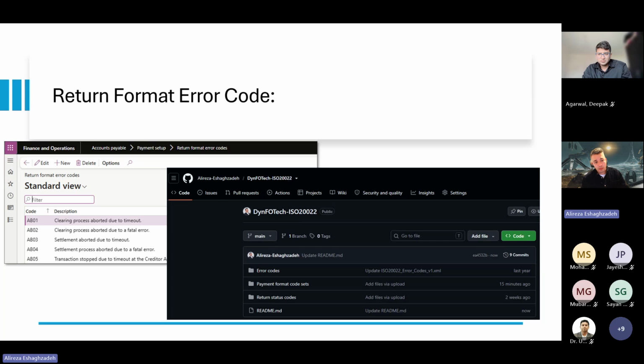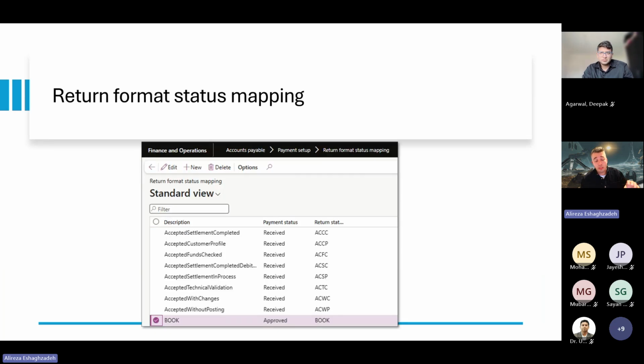So the first part is the return format code error codes. The second part is that you want to process the file, but the status codes that the bank sends need to change the payment status in the payment journal. So we need to have these codes here, and what the payment status must be. You can find the same also in this GitHub project.